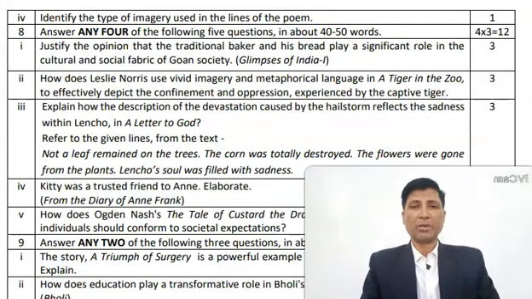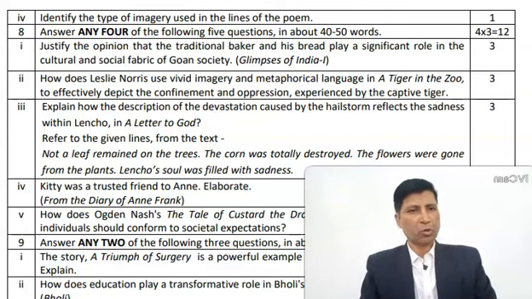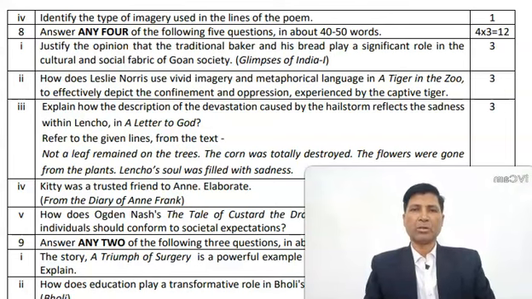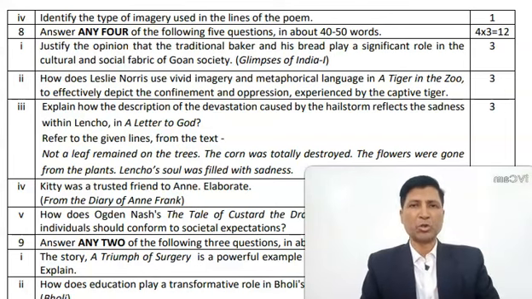Now, after I have shown you how you should answer the extract based questions, let me show you how you should attempt your short answer type questions. Question number 8 contains 5 questions, out of which you have to answer only 4.